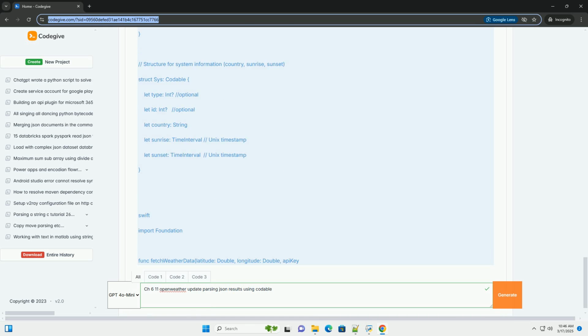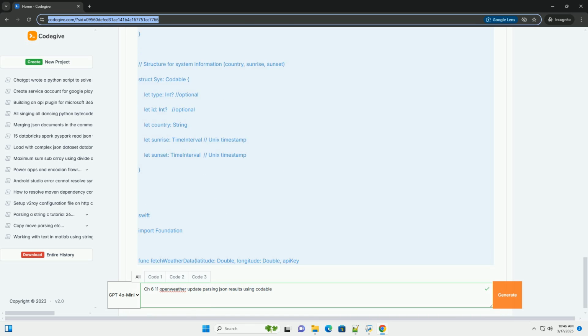Key points about Codable and the data structures. Codable protocol. The Codable protocol is a type alias for Decodable and Encodable. Decodable allows you to decode JSON into Swift objects. Encodable allows you to encode Swift objects into JSON. Since we're primarily focusing on parsing JSON, we'll be using Decodable most of the time, but Codable is convenient to use as a single protocol.